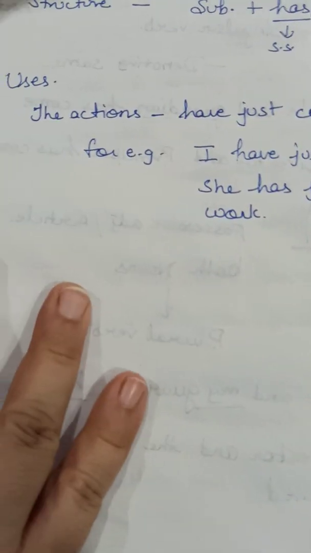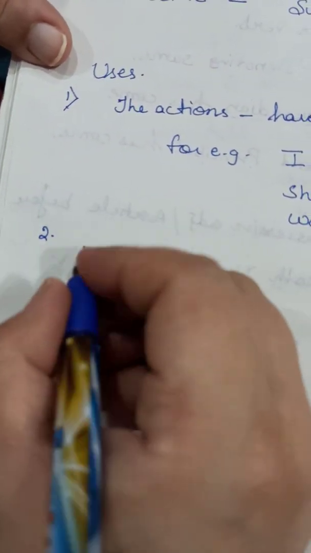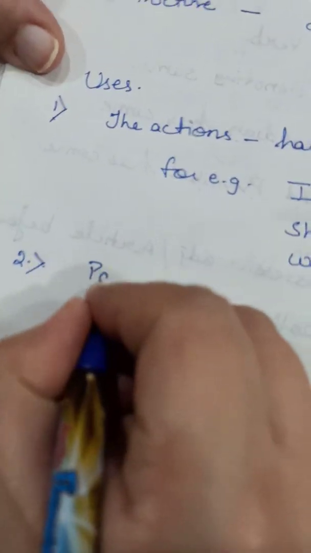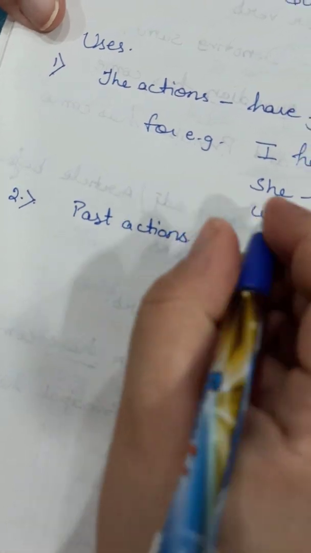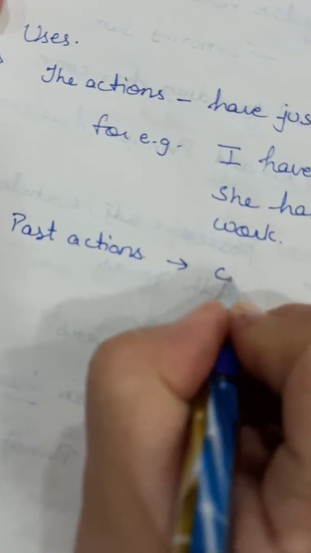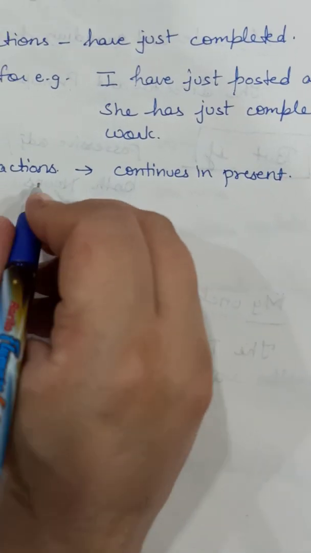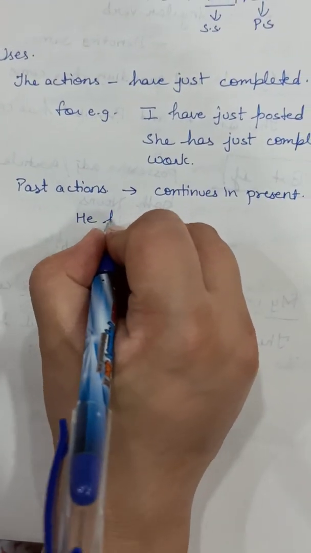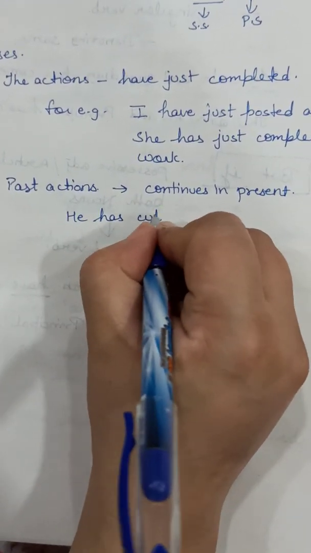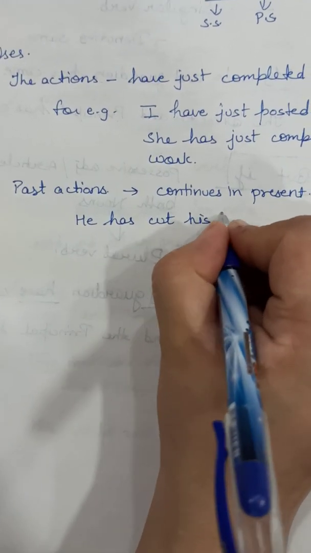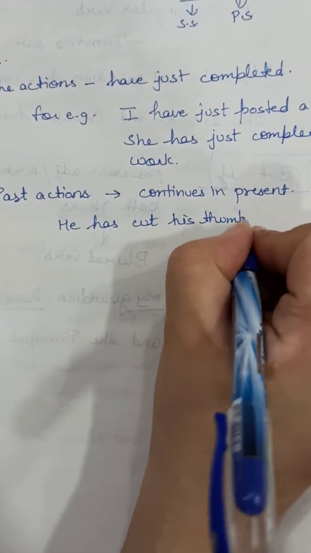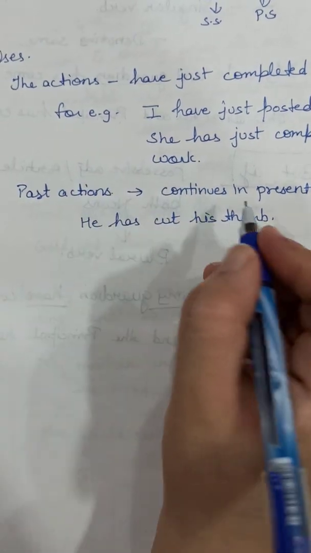Now second use, with past actions. It is also used with the past actions which are continuous in present. He has cut his thumb. Okay.